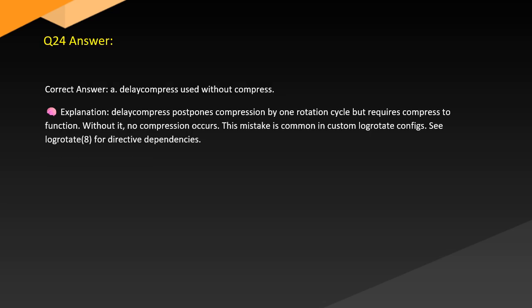Answer. Correct answer: A. delaycompress used without compress. Explanation: delaycompress postpones compression by one rotation cycle but requires compress to function. Without it, no compression occurs. This mistake is common in custom logrotate configs. See logrotate(8) for directive dependencies.